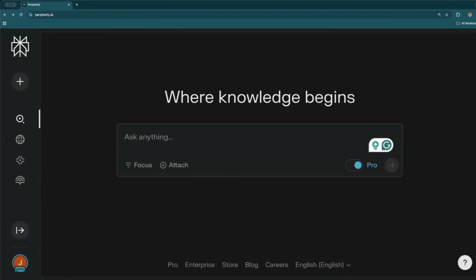Welcome to Perplexity. The URL is perplexity.ai, and this is what it looks like when you first log in. Now, I just want to say I do have the Pro account, and so I'll be showing you some Pro features, and I'll do my best to tell you what's Pro and what's not. First thing to notice is that, yes, this is a search engine. However, it's an AI-powered search engine.